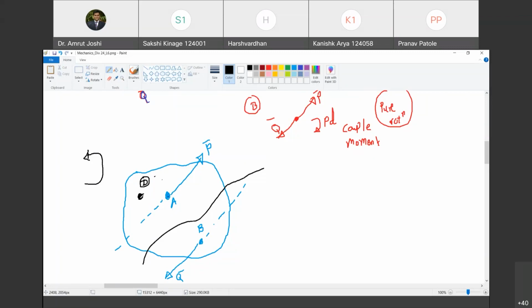Are you able to imagine that? Yes. Now, due to this P which is acting at A, what kind of rotation will you experience? Won't it be in this fashion? Yes, yes. Now, is it clear? Yes, sir. Okay. So therefore, this P causes an anti-clockwise rotation. This direction is anti-clockwise. Pranav, I hope I'm clear.